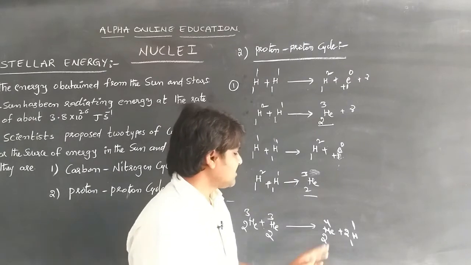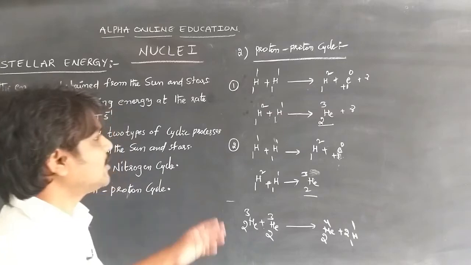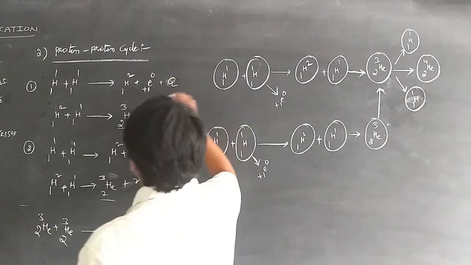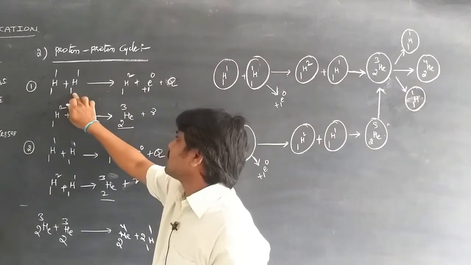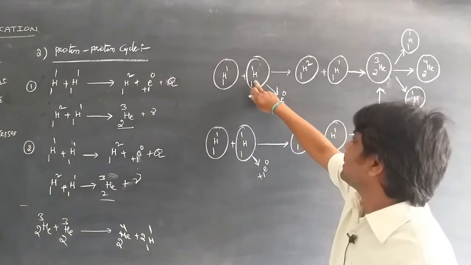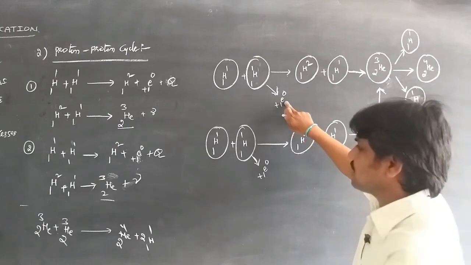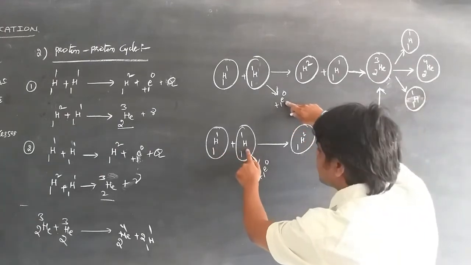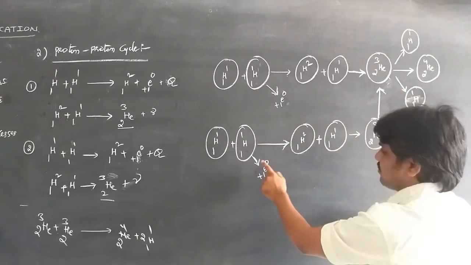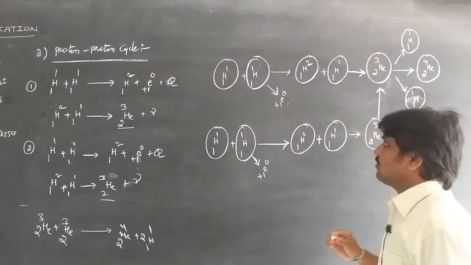So let's see this process in an easy way, according to the diagram, to understand better the proton-proton cycle. The two protons are combined and form the deuteron, that is 1H1 plus 1H1 forms one deuteron, emitting one positron. Here also, two protons combine and form one deuteron and emit one positron.